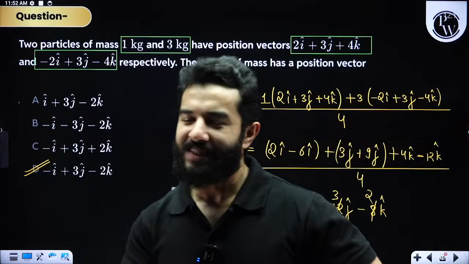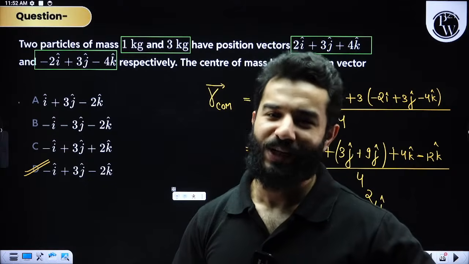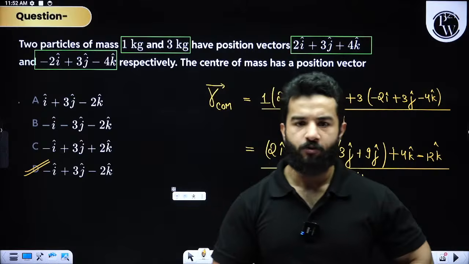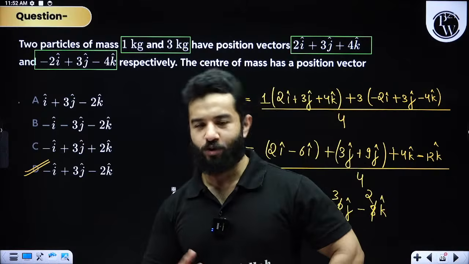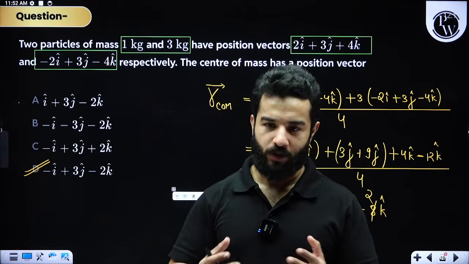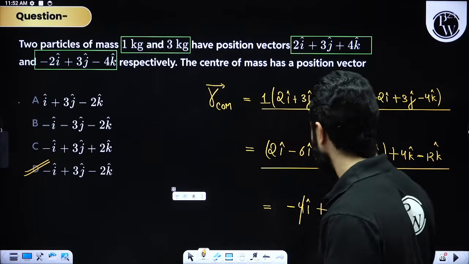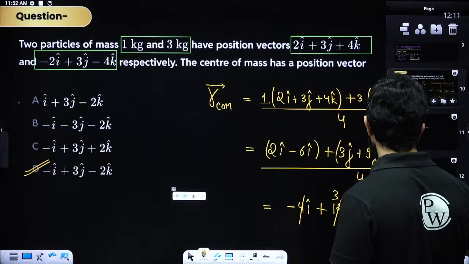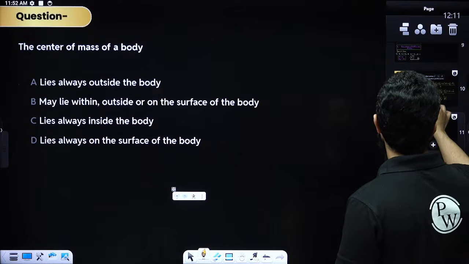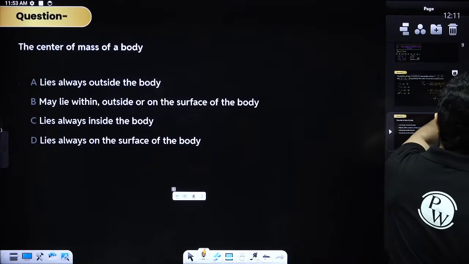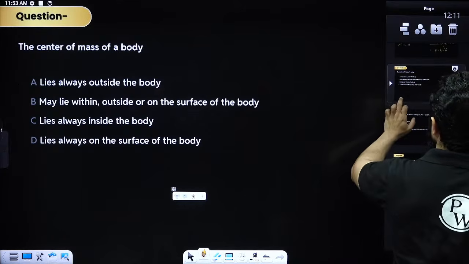Now let's increase the level. Obviously this is not moderate difficulty level, but please understand that whenever I solve the first few questions, you guys know how things move, right? We are going to start with some easier problems, then we are definitely going to move to some difficult problems, right? So now we have got this as our next question.